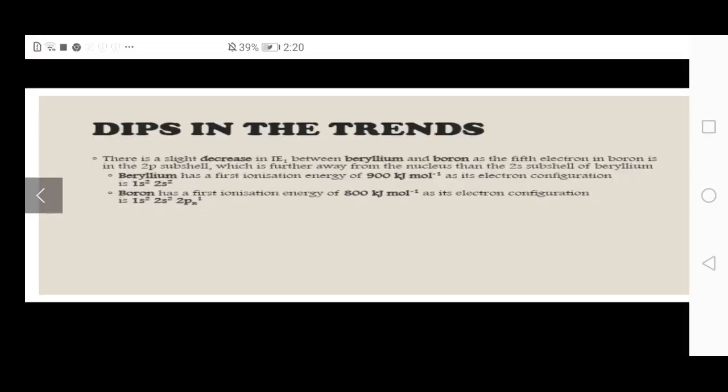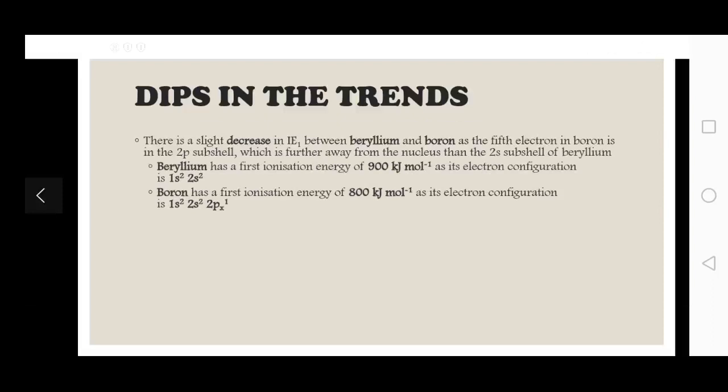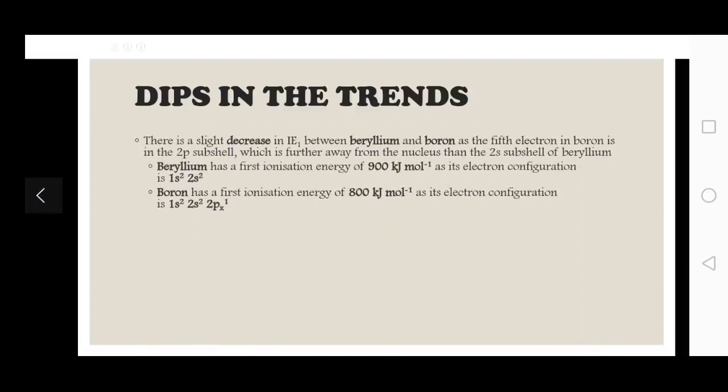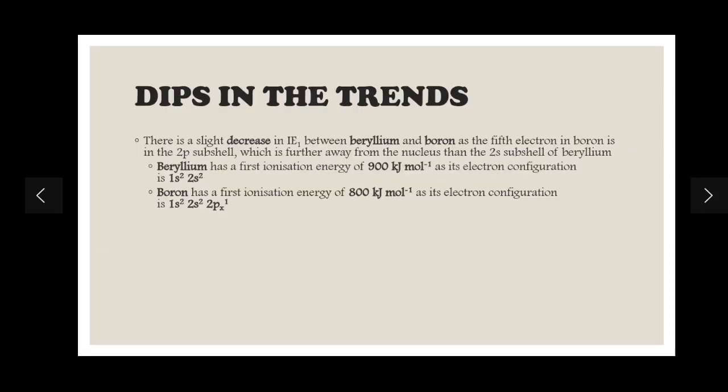Boron will have a greater atomic radius, because it has a 2p subshell as well. The shielding effect will be more and the atomic radius has increased. This means the nucleus is attracting strongly, but not that strongly compared to beryllium, because the atomic radius has increased. This has weakened the force of attraction. So this means that boron has a lower ionization energy.